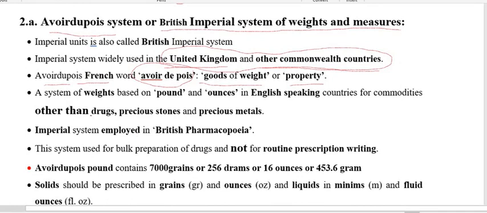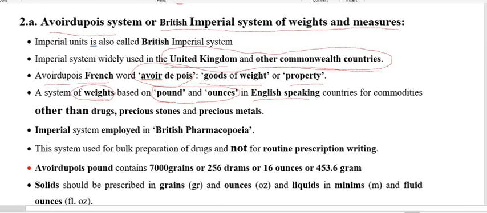For weight, we use pound and ounce. This is used mainly in English speaking countries for commodities other than drugs.